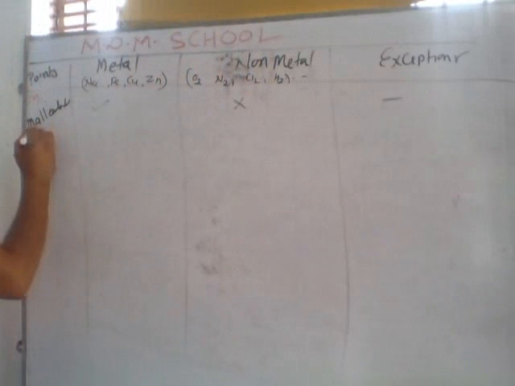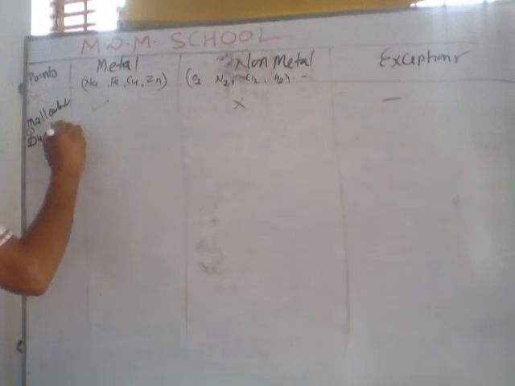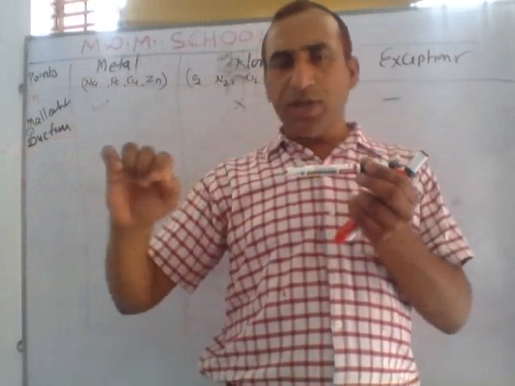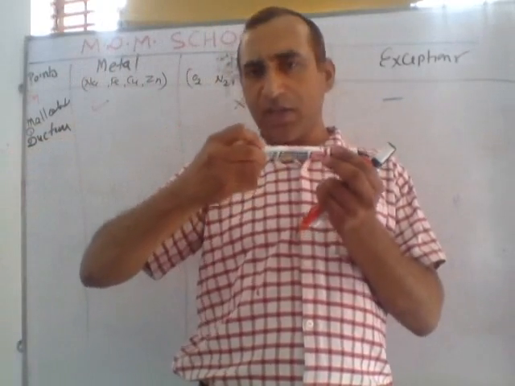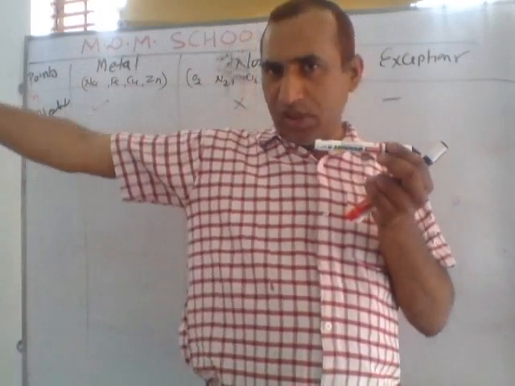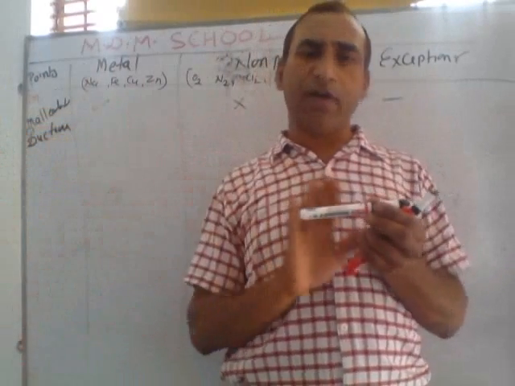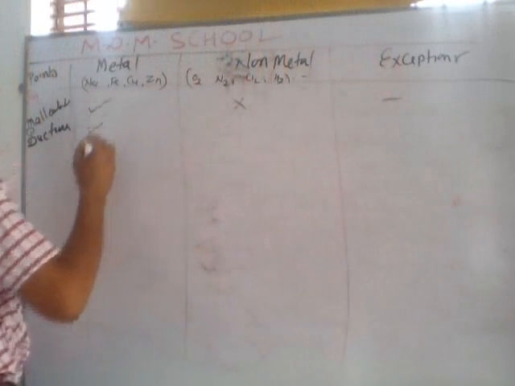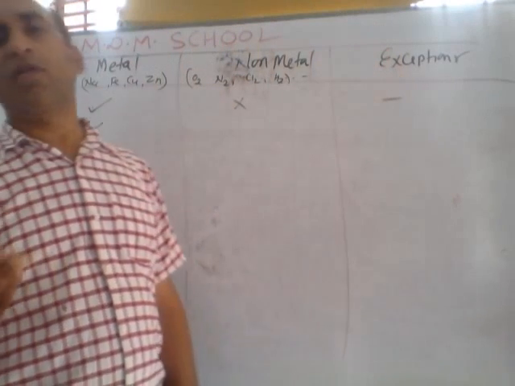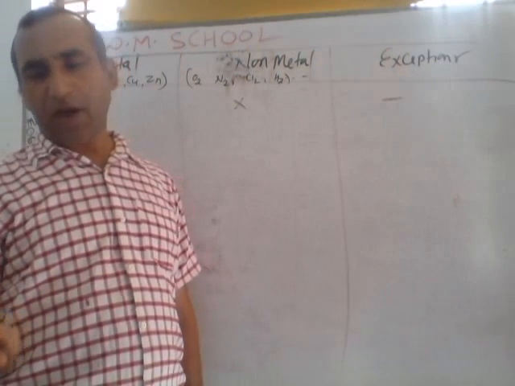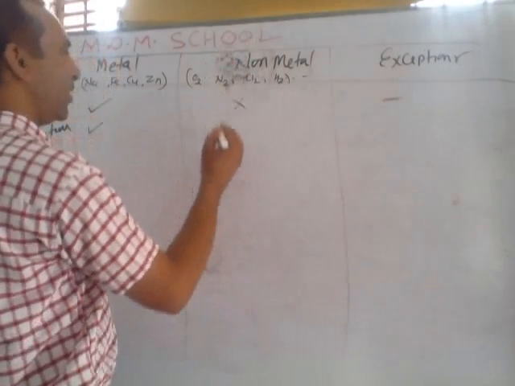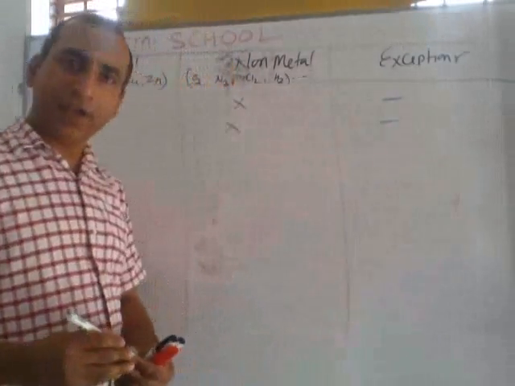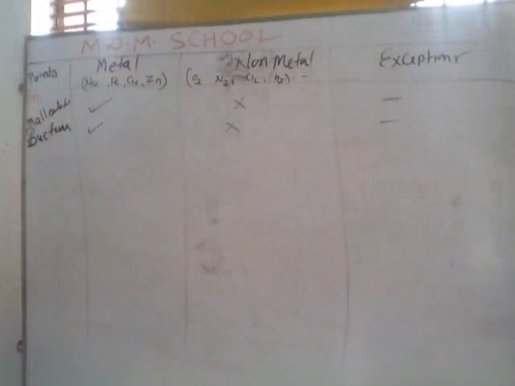The second point is D. D stands for ductility. Ductility means if we apply force horizontally, or we stretch these metals, they convert into long thin wire. The formation of wire from metal is called ductility. Metals are ductile, means from metal we can form long wire, like wire of copper, iron, aluminium. But non-metals do not show ductility, they are not ductile. No exceptional case. Clear?